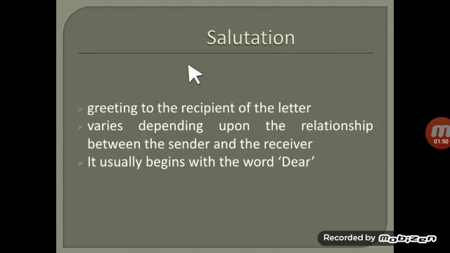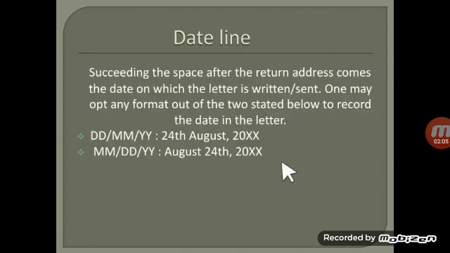Okay, next is salutation. Salutation is basically a salute, a greeting to the recipient of the letter. It usually begins with the word dear. After that there is a date line. This line contains the date on which the writer is about to write the letter to the recipient.